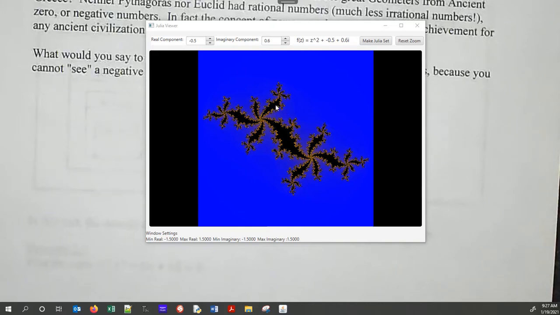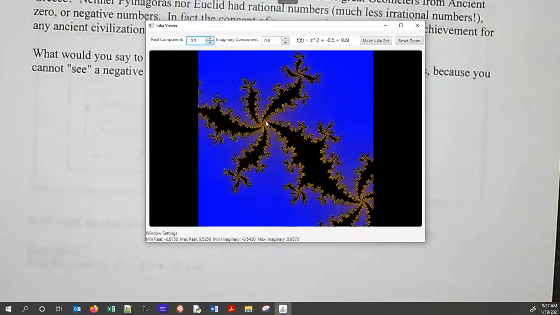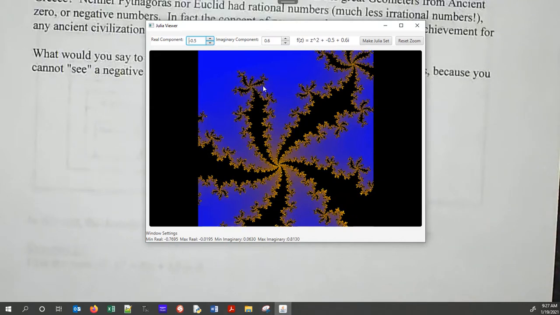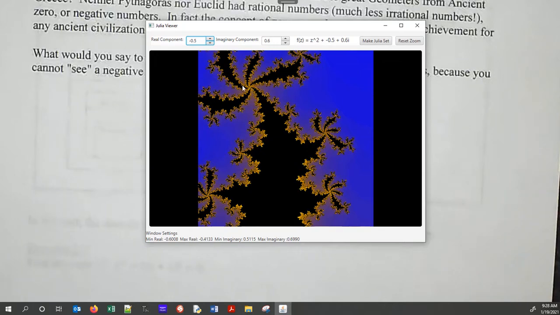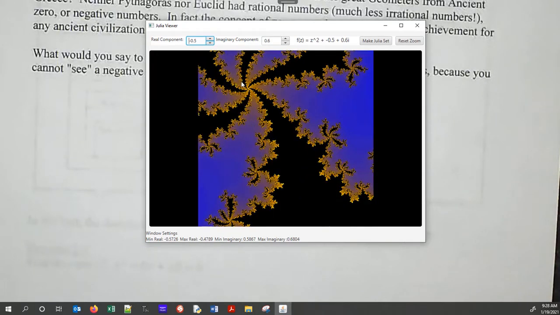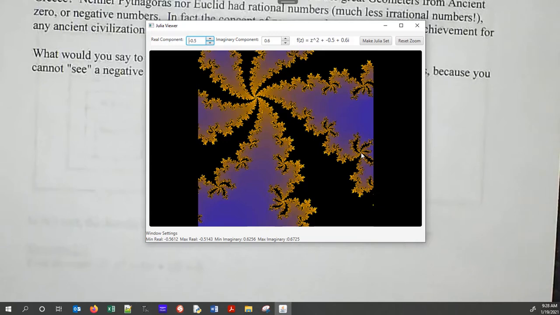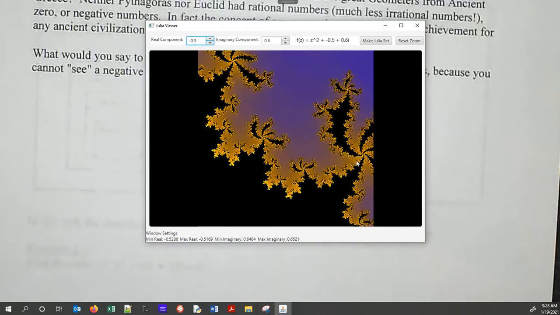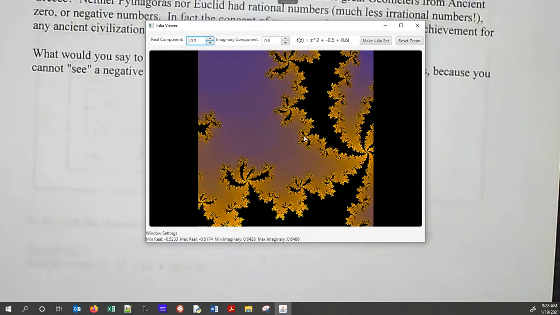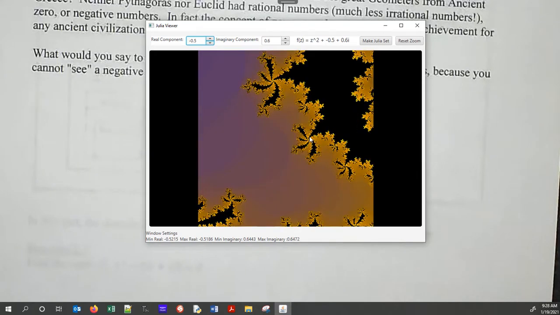And the colors indicate how quickly the number, as I put it back in this equation over and over again, goes to infinity. And what's neat about this is you can zoom in, and you get these self-repeating patterns called fractals. And so as I zoom in on this, you might see the image start to reappear again. And if you see a little branch you want to go after and explore, you can click on it. But as you click on it, I think you'll see that more of the same starts to appear again.